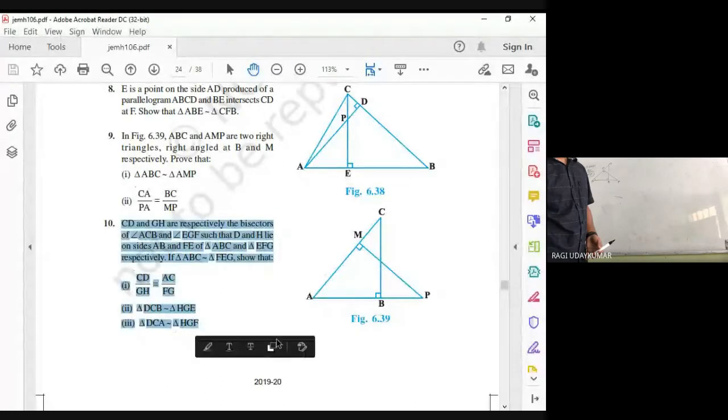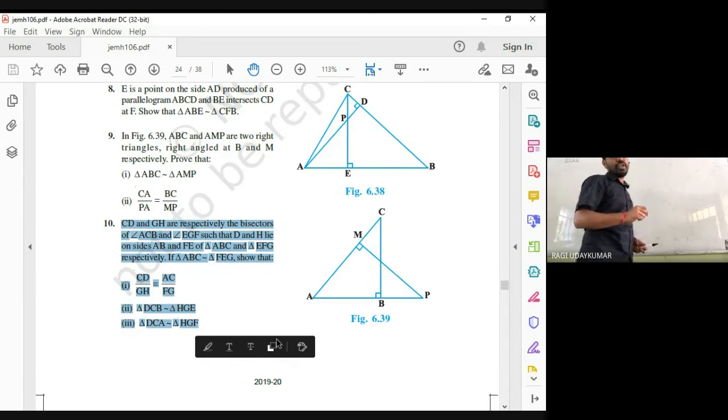Now the next, 10th question is given to you, this one. CD and GH are respectively bisectors of the... See, the figure is not given here in this question, so you need to draw the figure. That is also very important. CD and GH are respectively the bisectors of angle A. A single sentence is given to you. You see here. ACB, EFG.